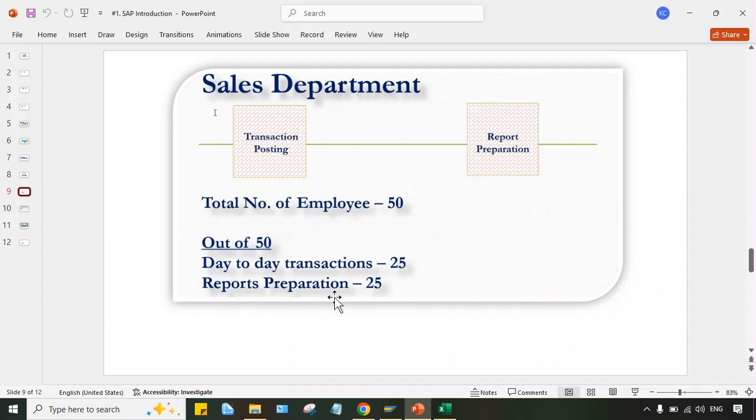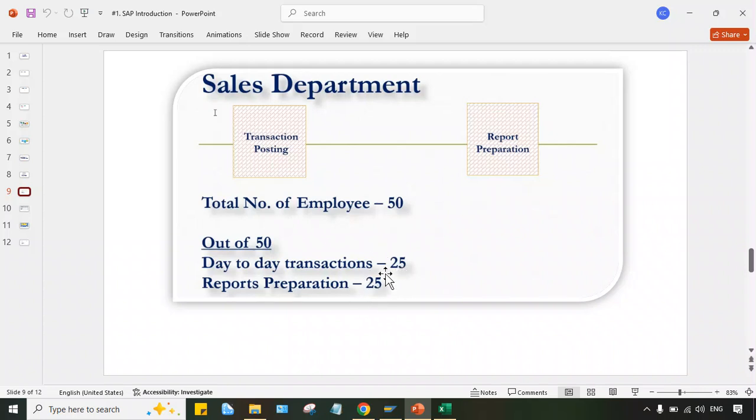So that's the reason these 25 people can be utilized in some different activity. Look here, there is maximum utilization of resources, right? Earlier 50 people were involved in a single department. Right now, after implementation of SAP, SAP is nothing but an ERP, right? After implementation of an ERP, the same department is managed by only 25 people.